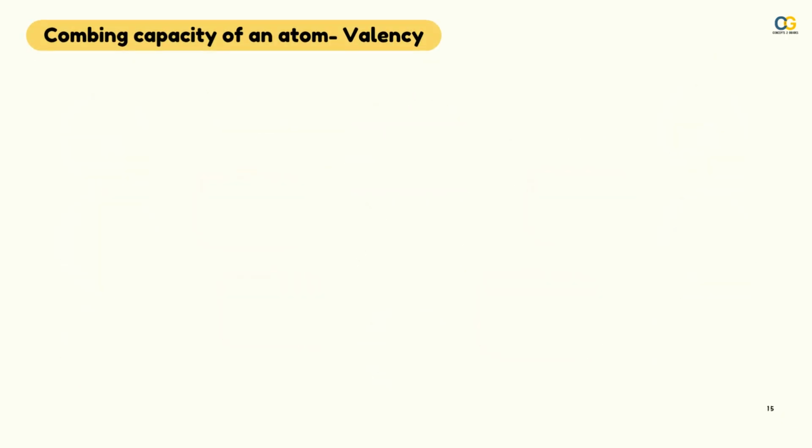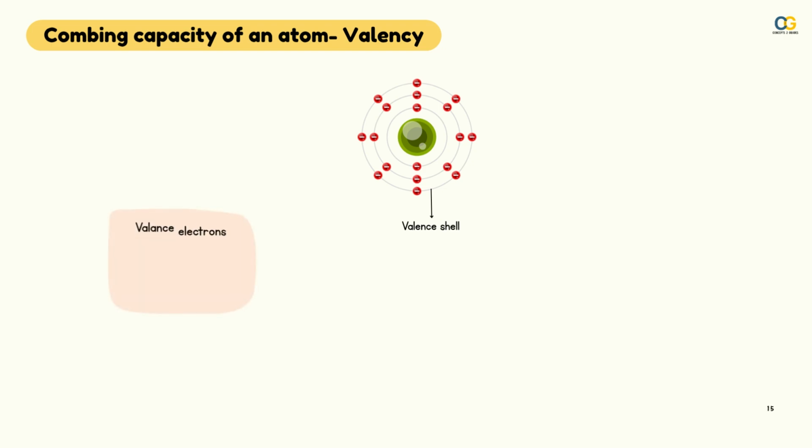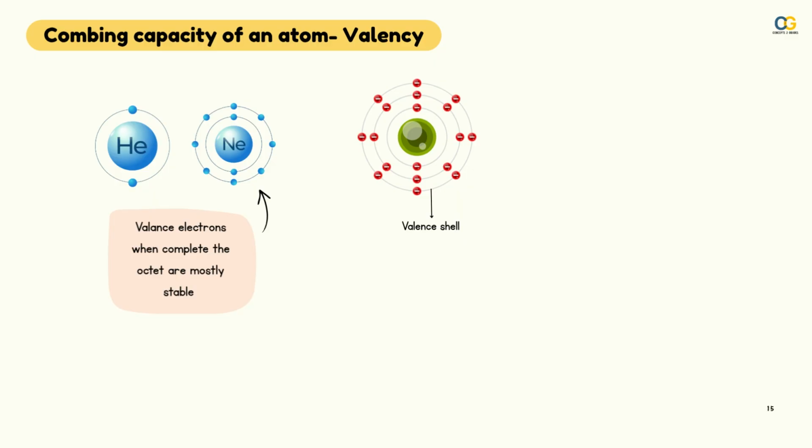Moving on to the combining capacity, which is also called valency. So the outermost shell of an atom is called a valence shell and the electrons in it are called valence electrons, and when they complete an octet, that is when they have 8 electrons in their outermost shell, they are mostly stable, hence called noble gases, which are helium, neon, argon, etc.